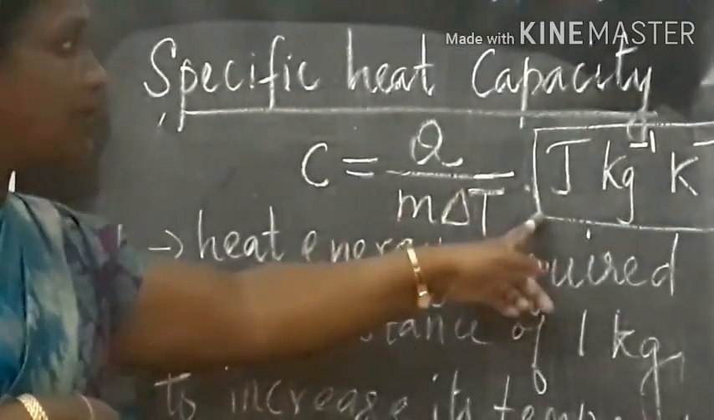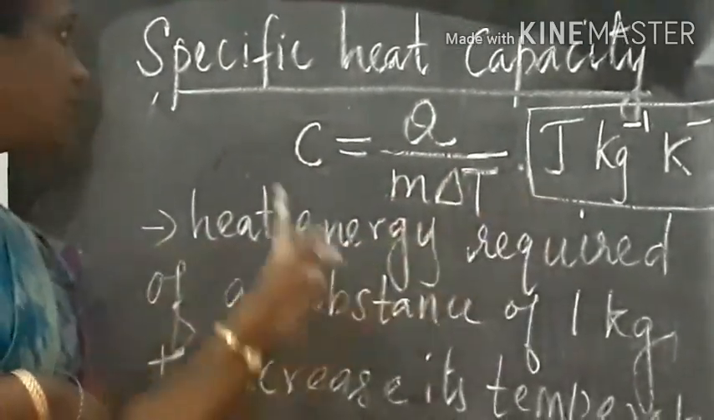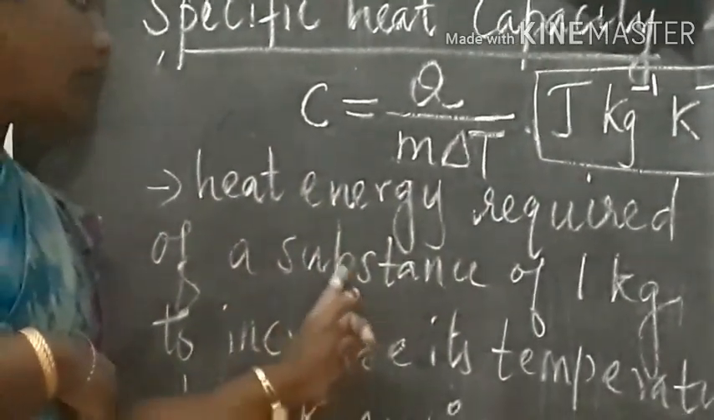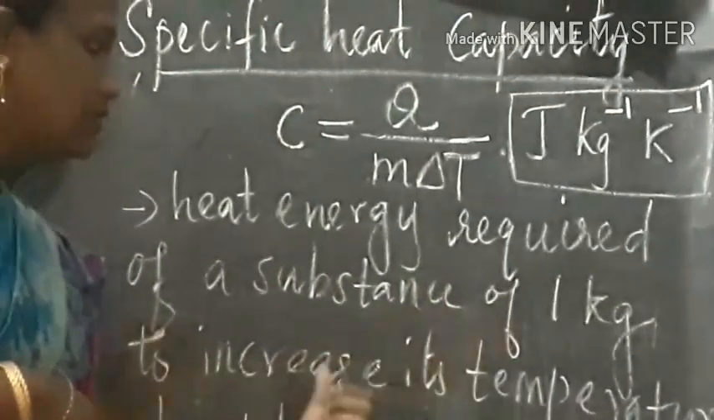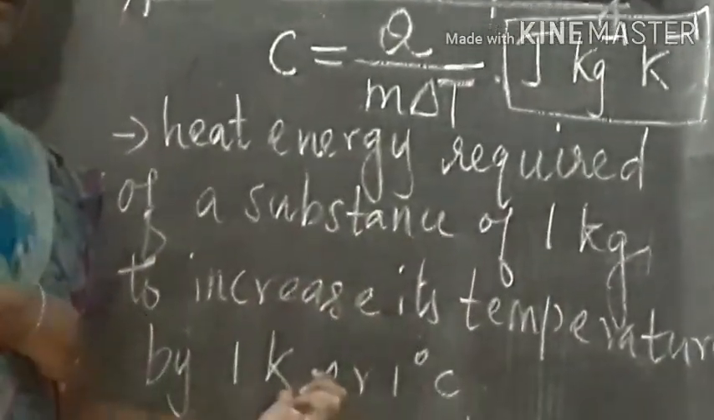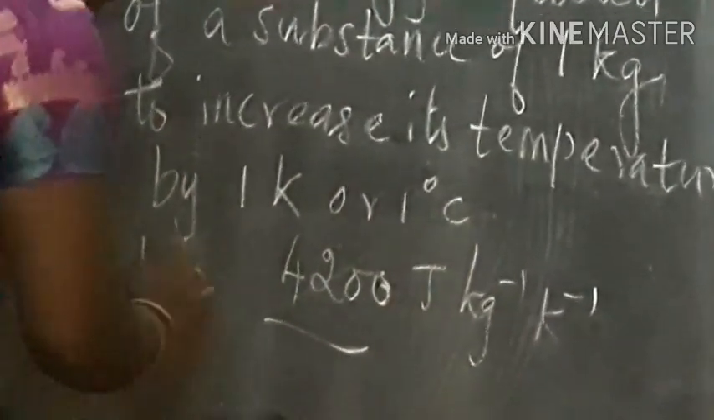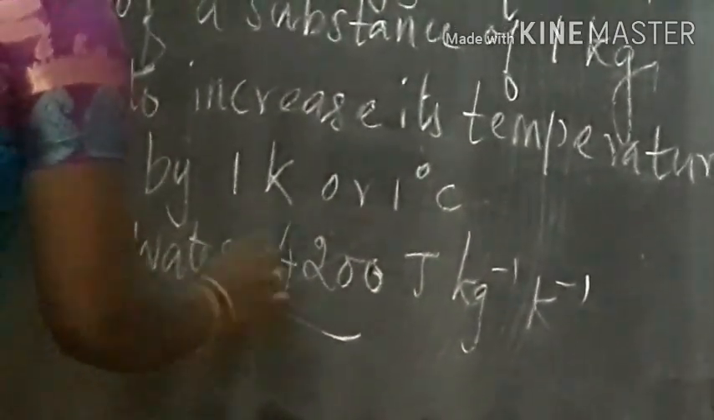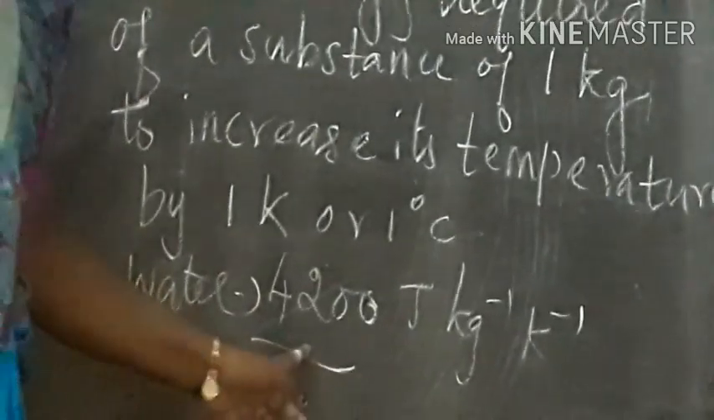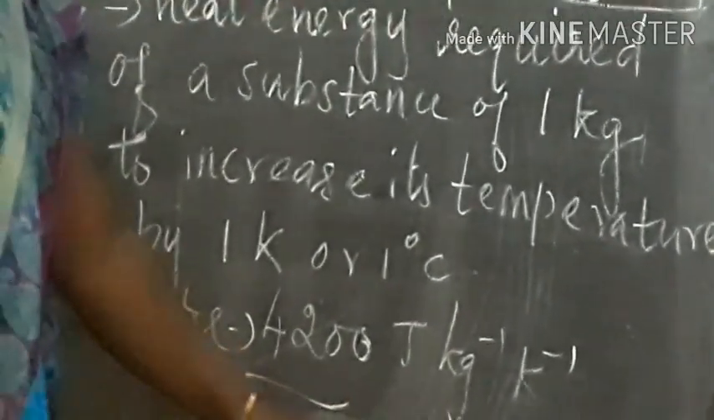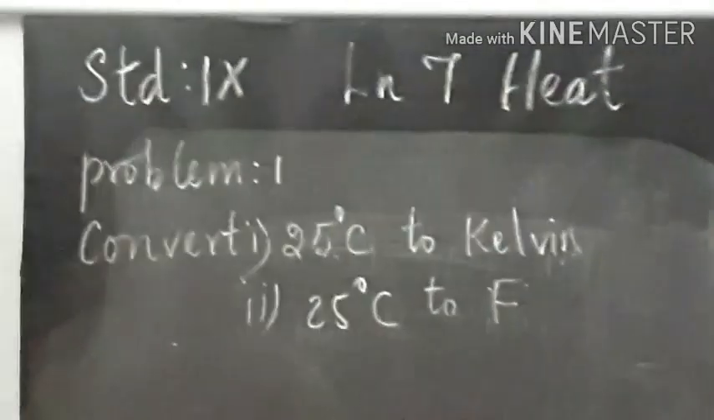Its unit is joule per kilogram per Kelvin, and specific heat capacity is defined as the heat energy required by a substance of 1 kilogram to increase its temperature by 1 Kelvin or 1 degree Celsius. And water has the highest specific heat capacity of 4200 joule per kilogram per Kelvin. Let us solve this problem.